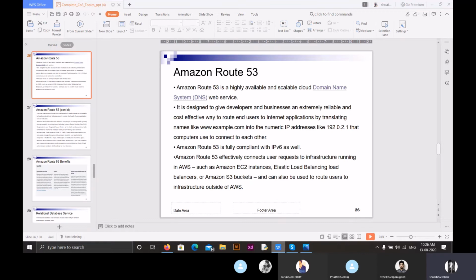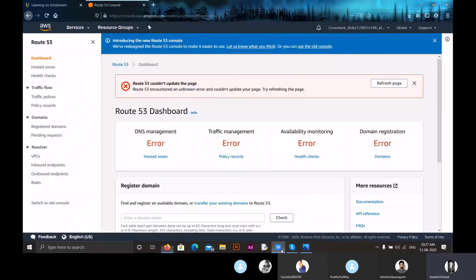We can also access IPv6 using Amazon Route 53, and we can also access different things present in Amazon AWS, such as EC2 instances, load balancers, Amazon S3 buckets. And we can also use Route 53 to include infrastructure that is present outside Amazon Web Services. So that's all about Amazon Route 53.